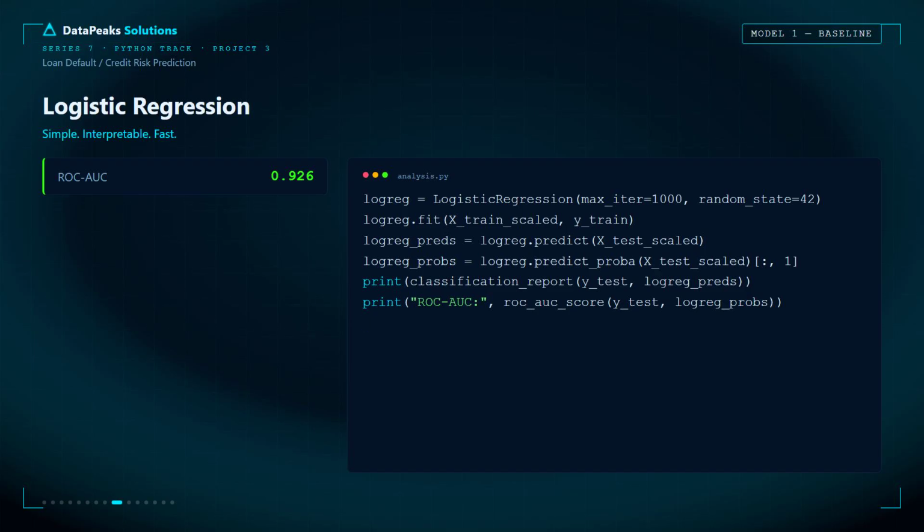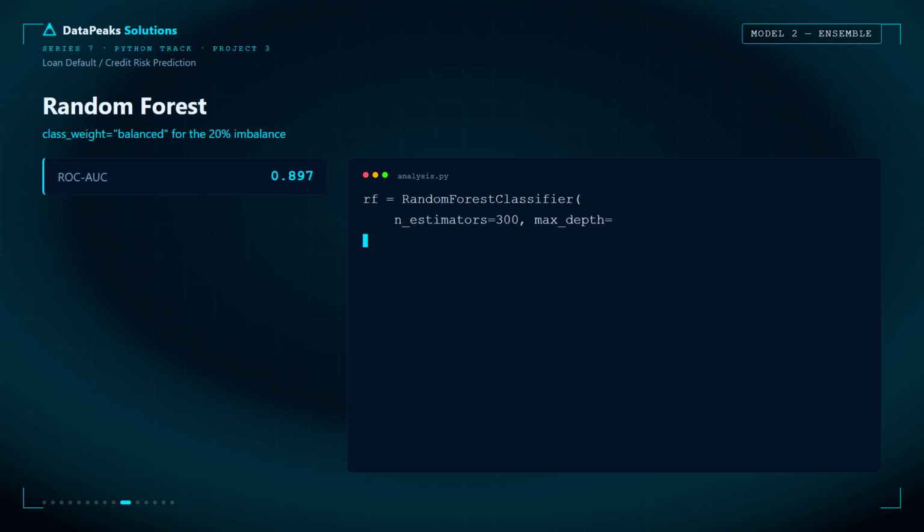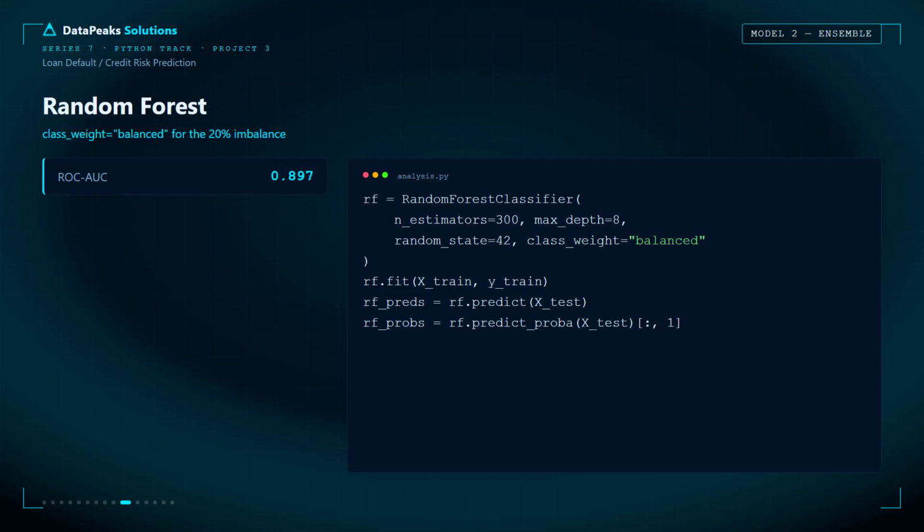Moving ahead. Here, instead of relying on one tree, Random Forest builds hundreds of decision trees and combines their predictions. Each tree learns from a different sample of the data, reducing overfitting and improving accuracy. Here, we trained a random forest with 300 trees, balanced class weights to handle the loan default imbalance, and predicted the probability of default for every customer. The result? A strong ROC-AUC score of 0.897, meaning the model separates risky and safe borrowers with high confidence.